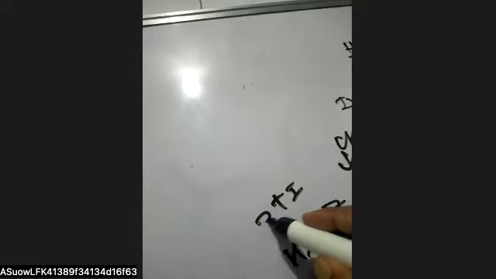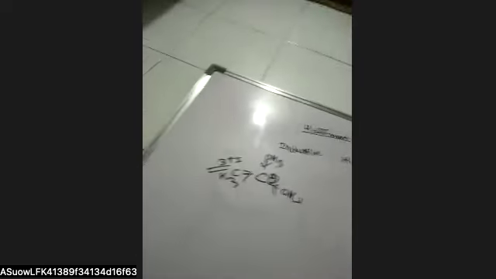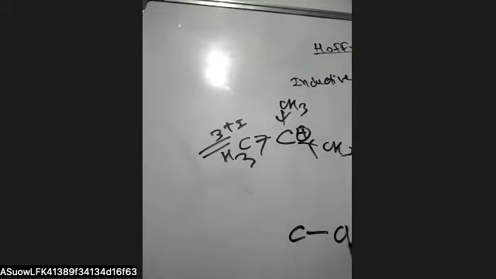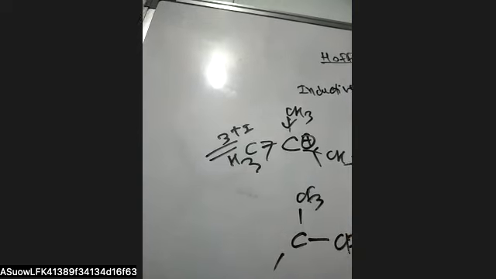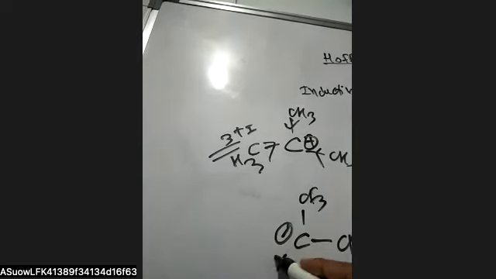And if we have CF3 groups on the carbanion, this 3 minus I effect stabilizes the carbanion, because the negative charge is neutralized by the CF3. So the stability of the intermediate increases.